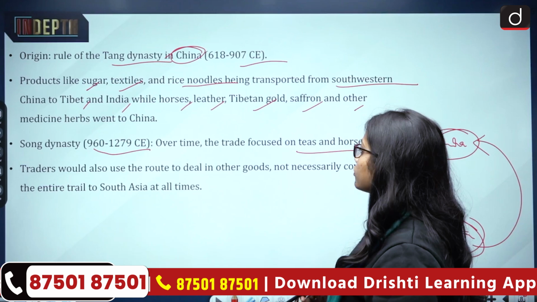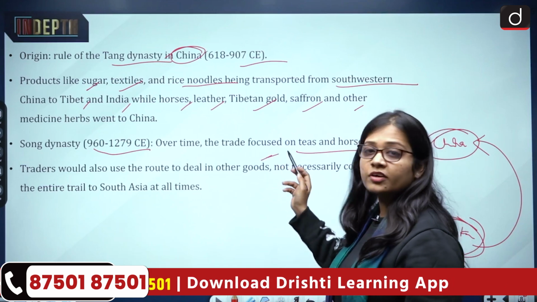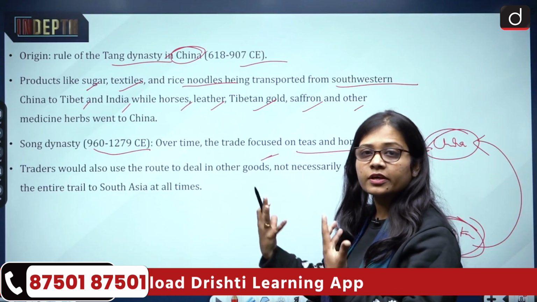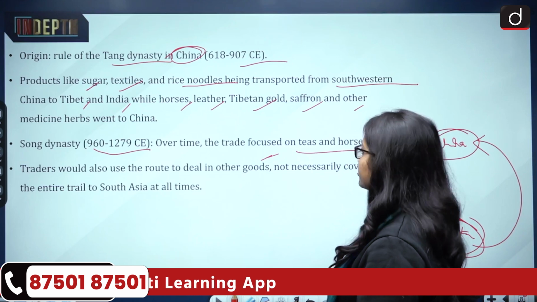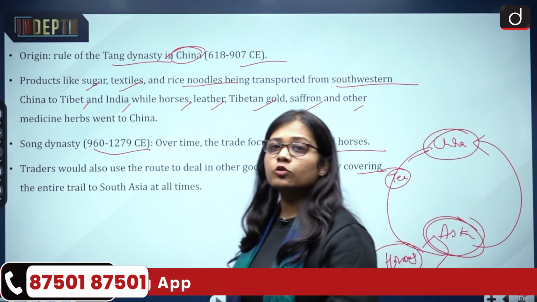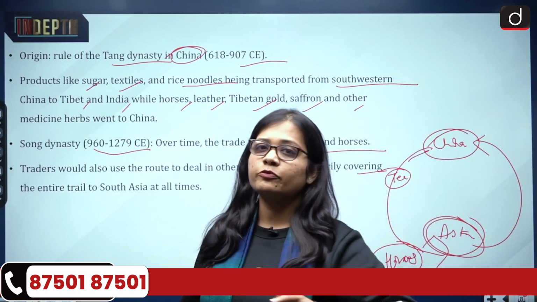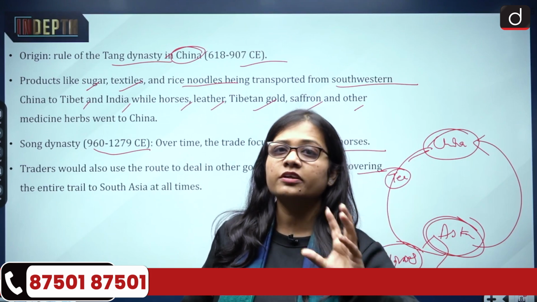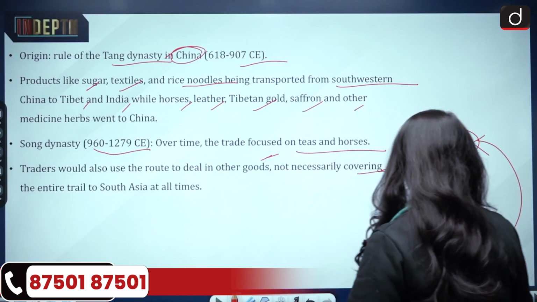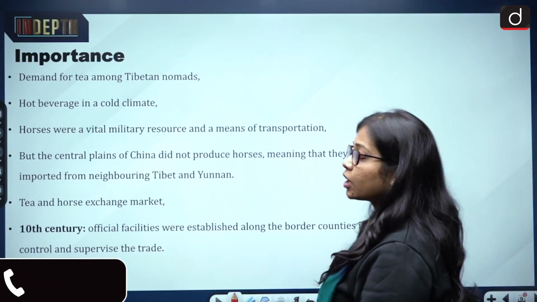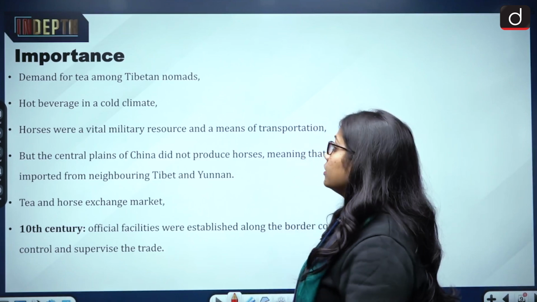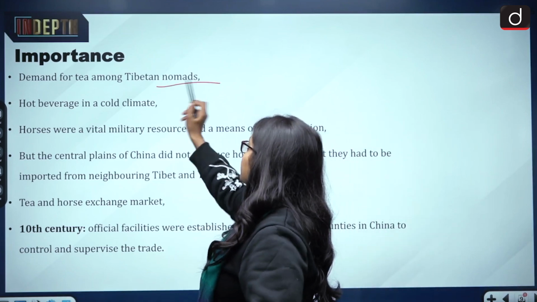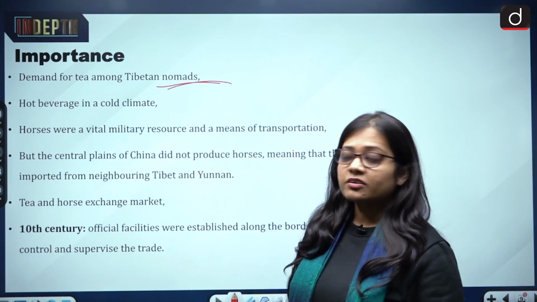Traders would also use the route to deal in other goods apart from tea and horses, and not necessarily covering the entire trail of South Asia all the time. It could be between China and one of the South Asian countries, or a few of them. Now, what was the importance of this route? Demand for tea among the Tibetan nomads and the other Asian countries increased.